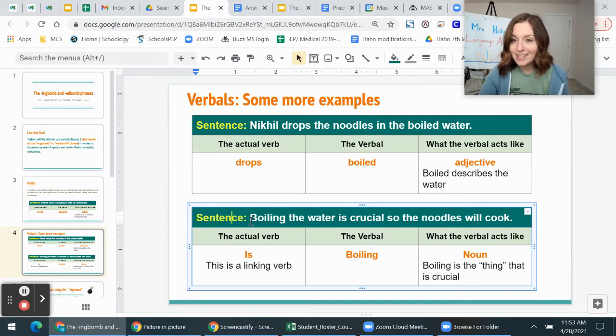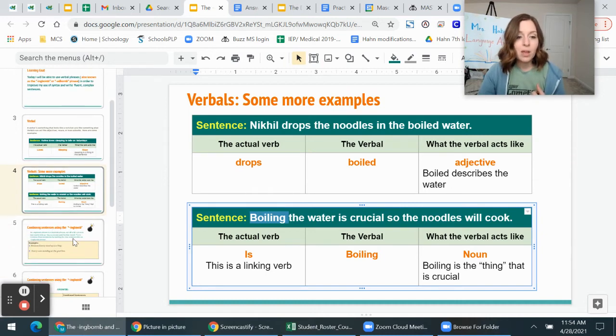Let's look at our final sentence example here. Boiling the water is crucial so the noodles will cook. Now, this is tricky because this sentence actually has what we call a linking verb. And a linking verb is a word like is, was, are, be, and they're not actions. You can't go outside and is. You can't go outside and be. So the verb is the linking verb, the word is. So boiling the water is crucial. There's my verb. So the verbal is boiling. It looks like an action, but it's not. So the verbal acts like a noun. What thing is crucial? Boiling. Here, boiling is the subject of the sentence, and a subject always must be a noun. Boiling the water is crucial.